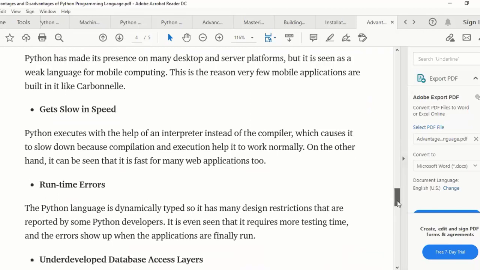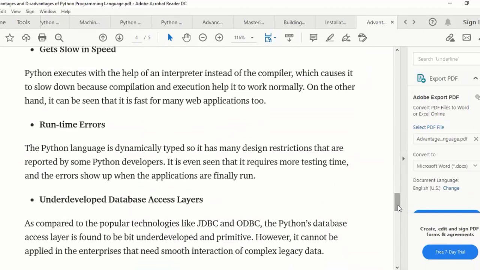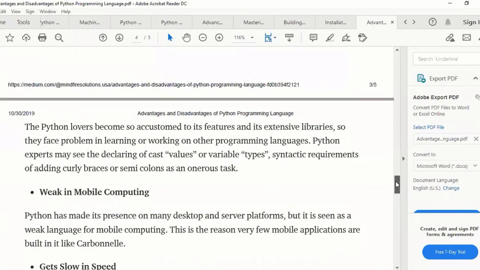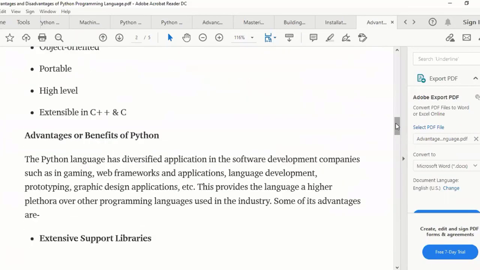Also runtime errors: in other languages like C++, we can see the error when compiling the code, but Python can throw only runtime errors. Database connectivity: because there are so many databases, the access layer is very limited. It's still in a development stage. A few disadvantages, but compared to the advantages, it's not a big deal for us.